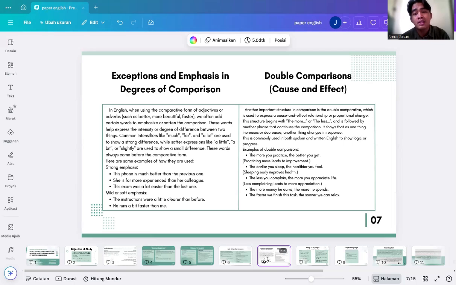Examples of the double comparison. One is: the more you practice, the better you get. Practicing more leads to improvement. Secondly is: the earlier you sleep, the healthier you feel. Sleeping early improves health. The next is: the less you complain, the more you appreciate life. Less complaining leads to more appreciation.